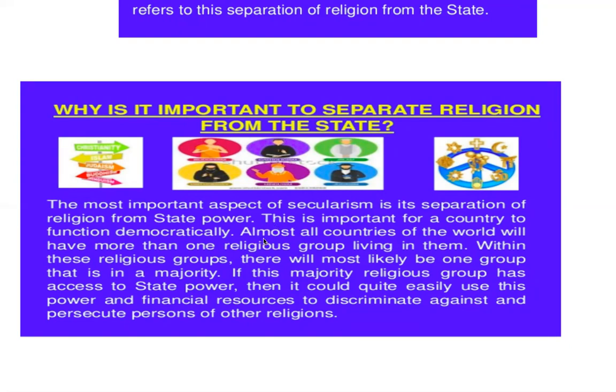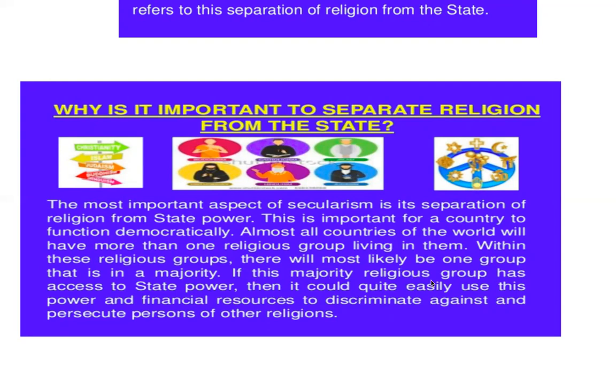So almost all countries of the world will have more than one religious group living in them. Within these religious groups, there will most likely be one group that is in the majority. For example, in India, you can say the Hindus are in a majority.